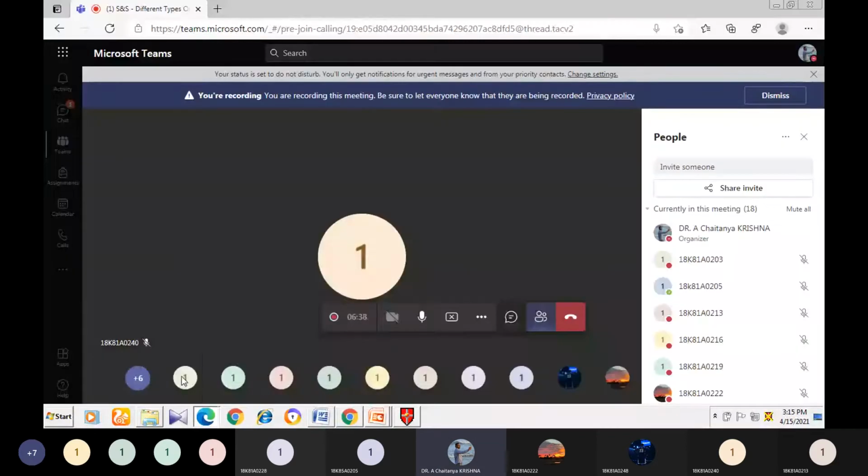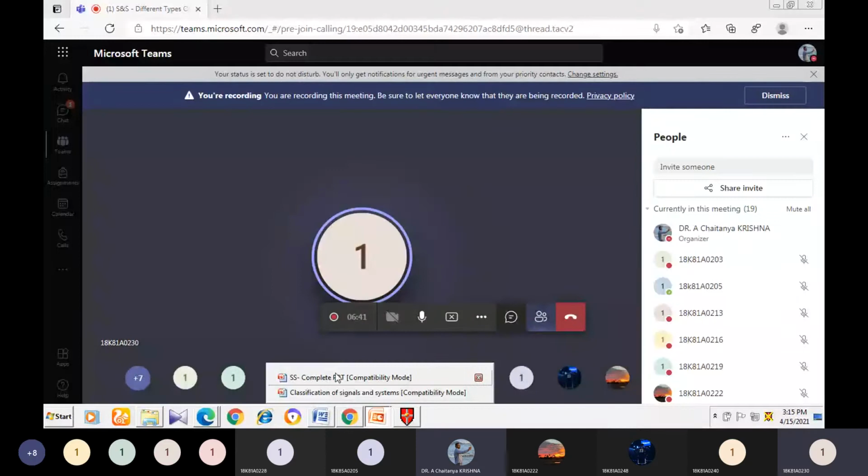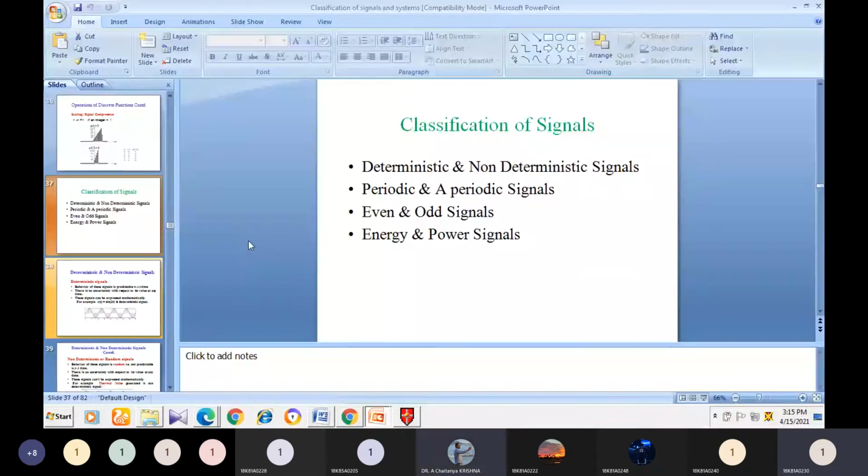A signal that is represented in mathematical form is called a deterministic signal. Okay, very good. If you cannot describe the signal with a mathematical equation, then the signal is called non-deterministic. Next, can anyone tell me about periodic and aperiodic signals?